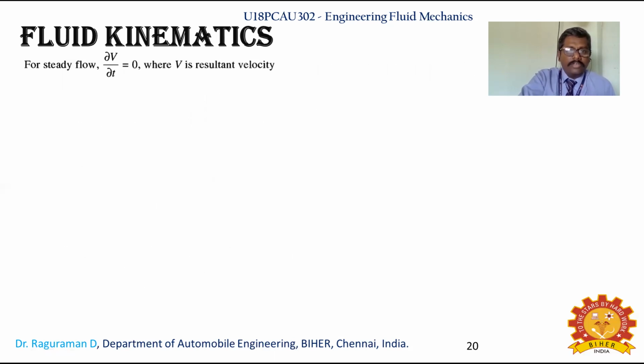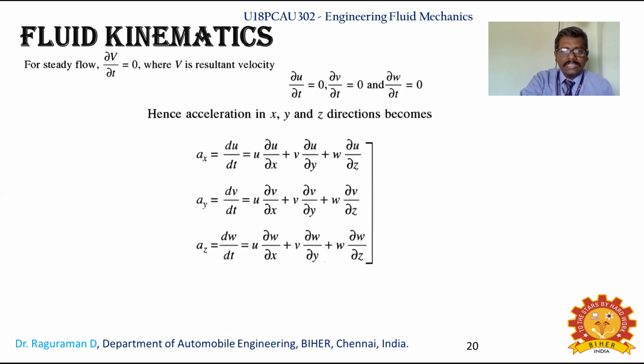And now for a steady flow, you have already seen what happens in a steady flow. In steady flow, the velocity does not change with respect to time, so ∂u/∂t equals 0, ∂v/∂t equals 0, and ∂w/∂t equals 0. If it is two dimensional, you are not considering ∂w/∂t, only u and v. So the acceleration in the x and y direction becomes, as we had already written.